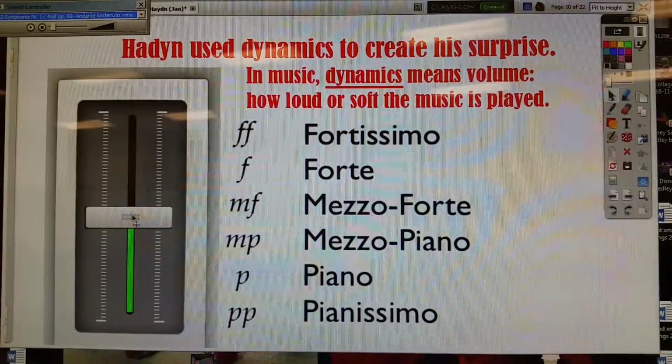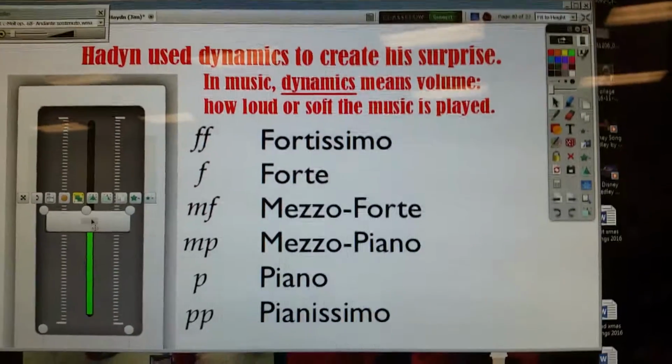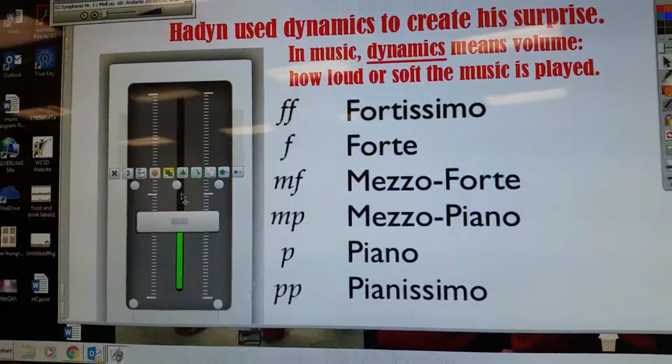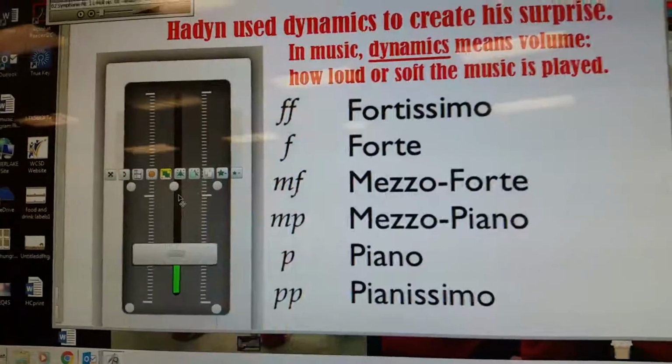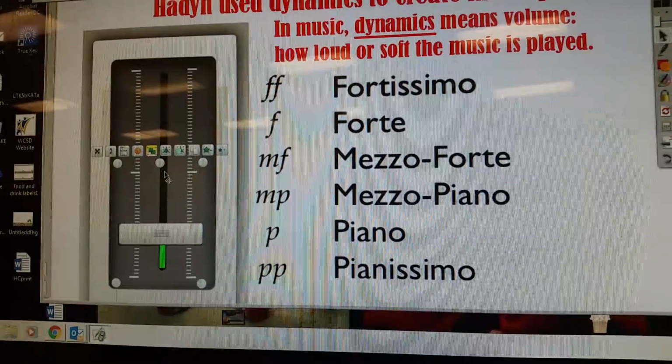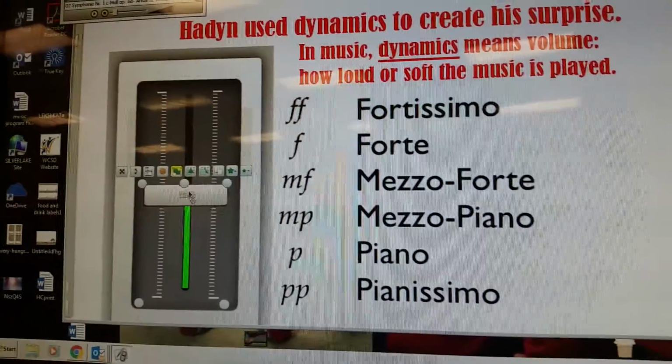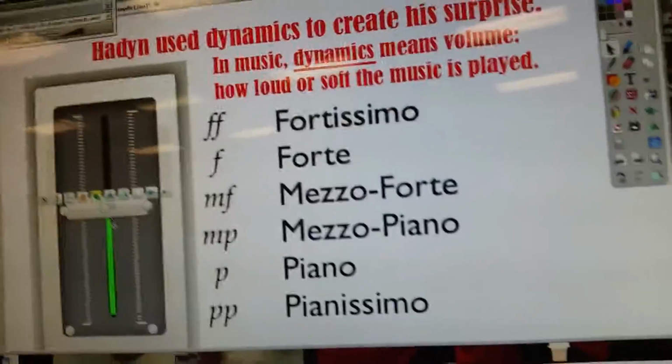So if you click on it, and then use the up and down arrows on your keyboard, you can start dragging them down. When you pull the volume all the way down, it gets softer and softer and softer, like pianissimo. When you pull it all the way up, then it gets louder and louder and louder, and it gets mezzo forte, forte, and fortissimo, and so on.